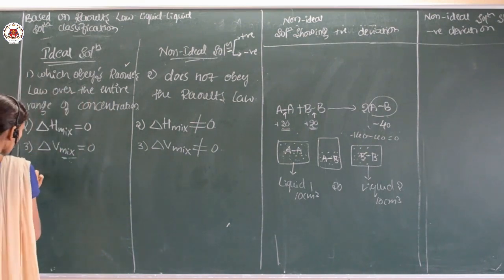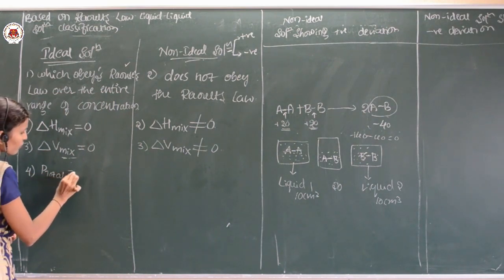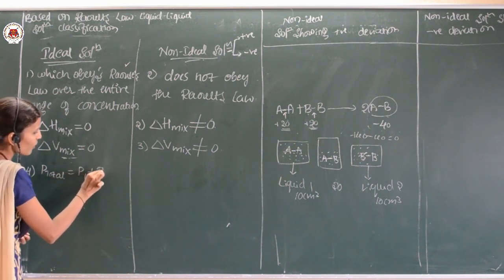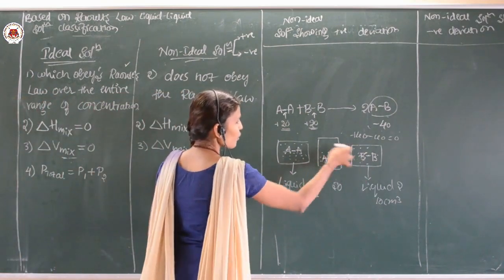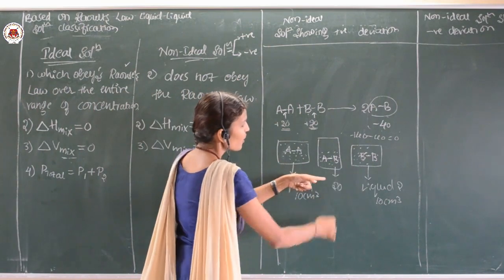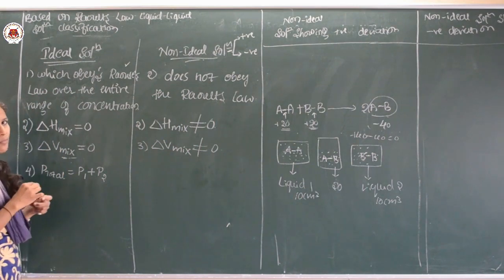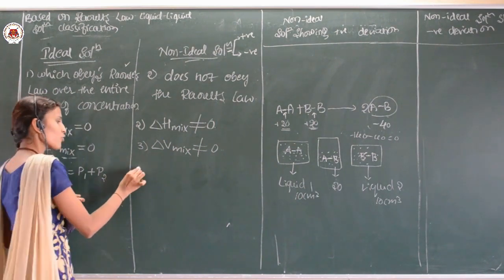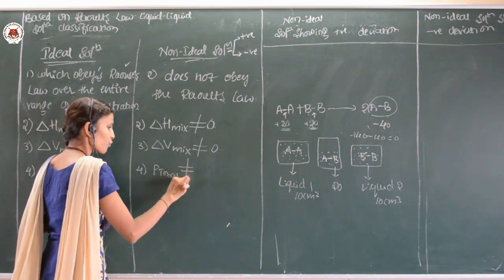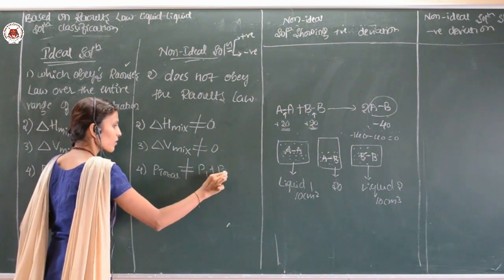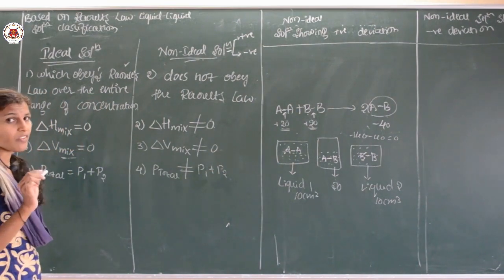And here the total pressure is the sum of the partial pressures of the two components P1 and P2. Suppose these are the two liquids which are exerting P1 and P2 as the pressure. So this is the binary solution. The P total, if I consider here, is equal to P1 plus P2. But in case of non-ideal, P total is not equal to P1 plus P2.